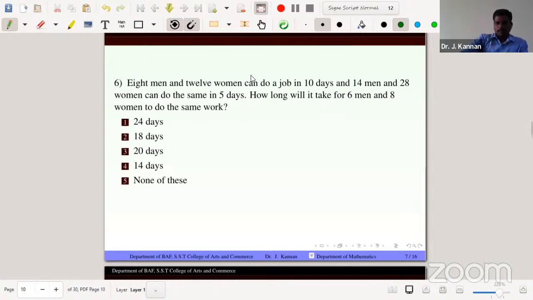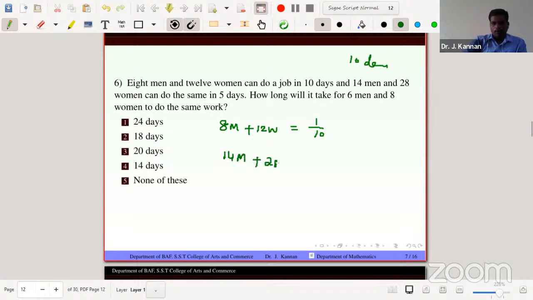So 8 men plus 12 women can do a job in 10 days, completing the work in 10 days. So the efficiency is 1 by 10, or the part of work done in 1 day is 1 by 10. Also, 14 men plus 28 women complete the work in 5 days, so 1 by 5.